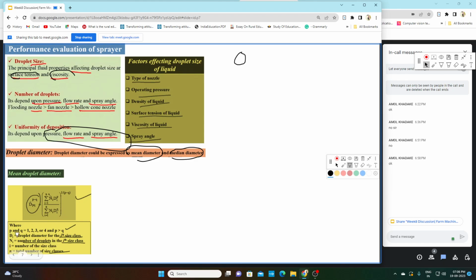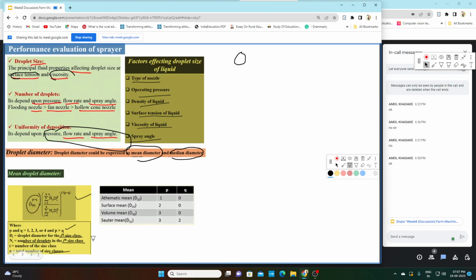This d_i is the droplet diameter, n_i is the number of droplets, and P and Q values are 1, 2, 3 and 4, such that P is greater than Q. Okay, and N is the total number of size classes. D_pq is the main thing, and P and Q are simple numbers 1, 2, 3 and 4.